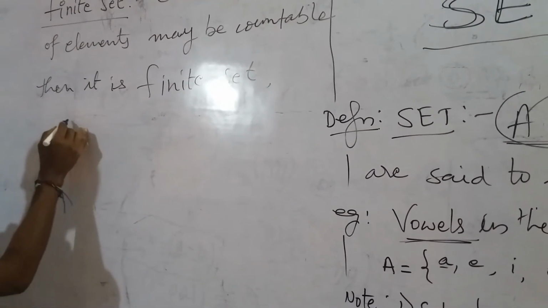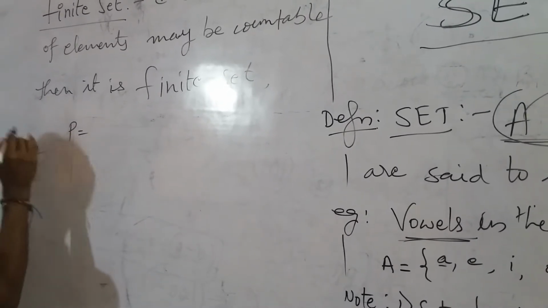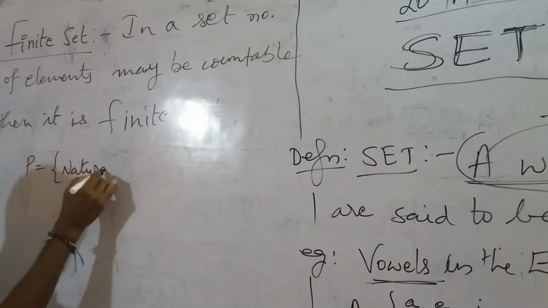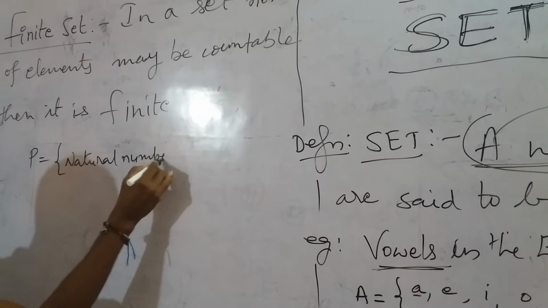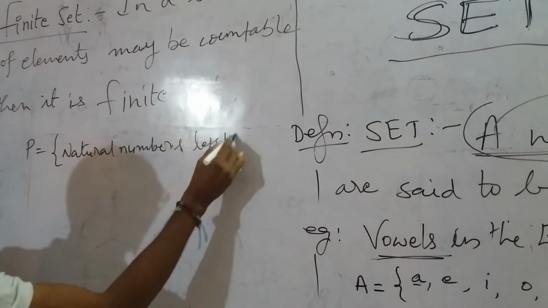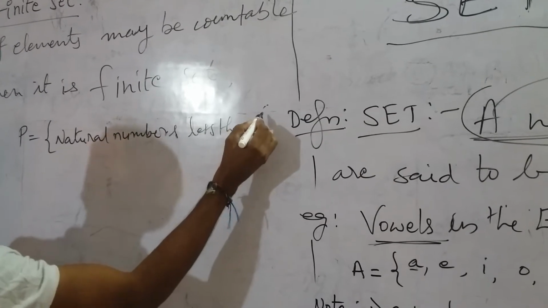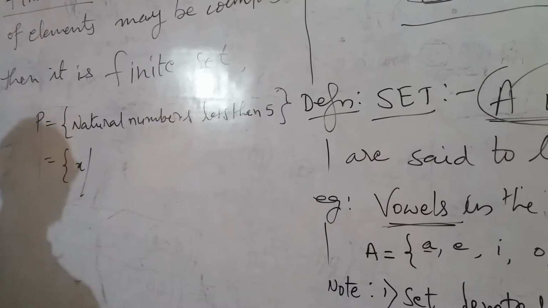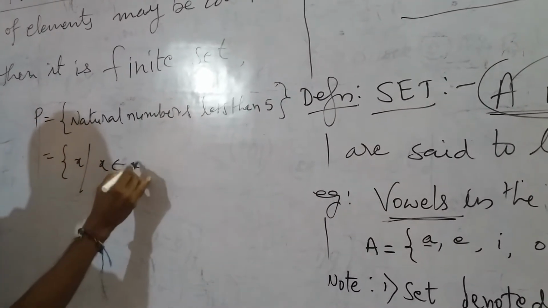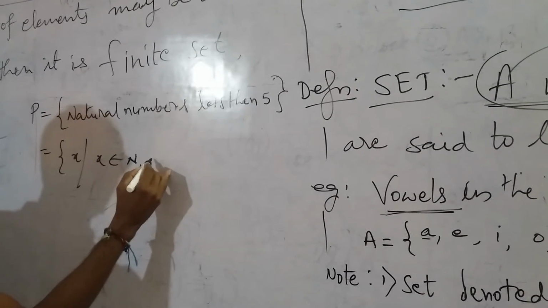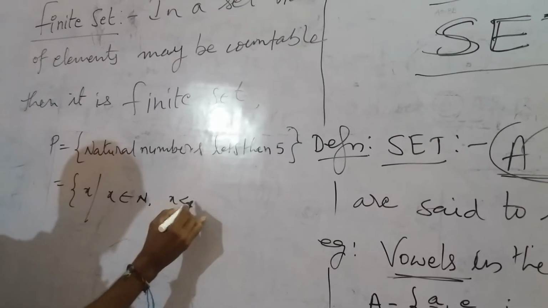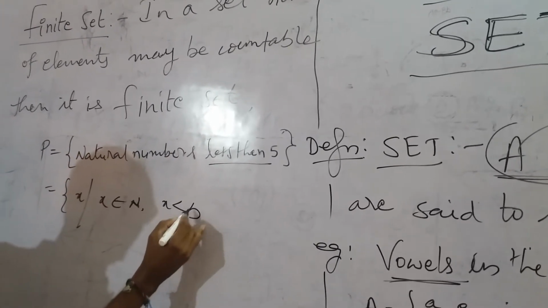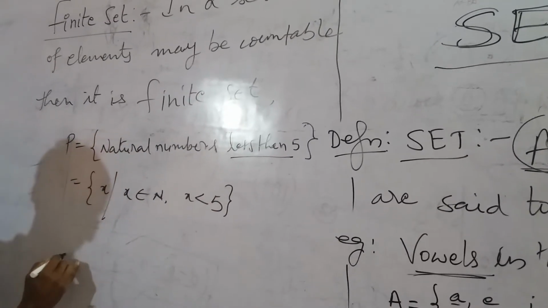For example, set P is equal to natural numbers less than 5. This is countable. So less than 5 means this is roster form. X such that X belongs to N and X is less than 5. This is said to be set builder form.